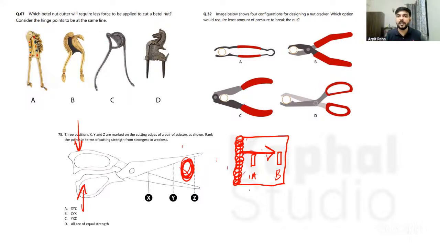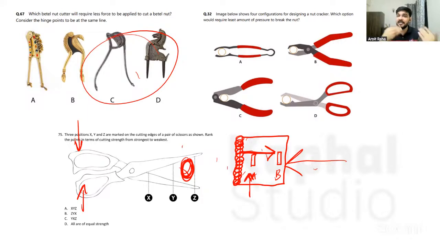Try to imagine if you are pulling and pushing this door from position A, then you will require a lot of effort, right? So if you observe these things, such questions become very easy. This is exactly the same question, that from where you are putting the pressure and where that fulcrum or that position is, where the load is, that distance must be long. Just apply this logic. If you have observed your door properly, then these questions become accessible. This is very easy, and they keep giving these same topics.